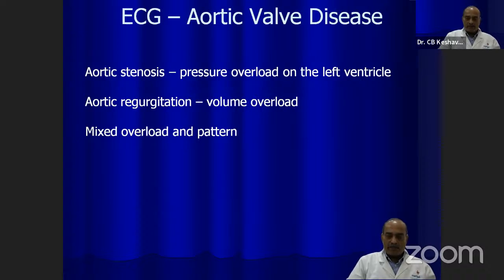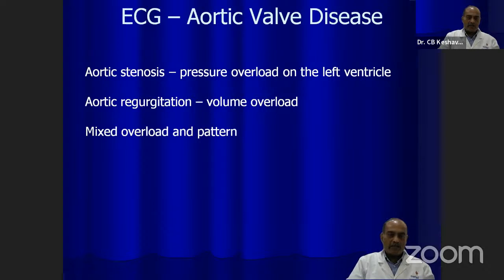Now we'll see briefly, for the next 10 minutes, the ECG in aortic valve disease. What are the changes produced by aortic valve disease on the ECG? We know that aortic stenosis is a disease whereby the aortic valve is narrow and doesn't allow left ventricular ejection to come into the aorta, thereby producing increased pressure in the left ventricle. The left ventricle has to pump with higher and higher force to overcome the obstruction at the aortic valve level.